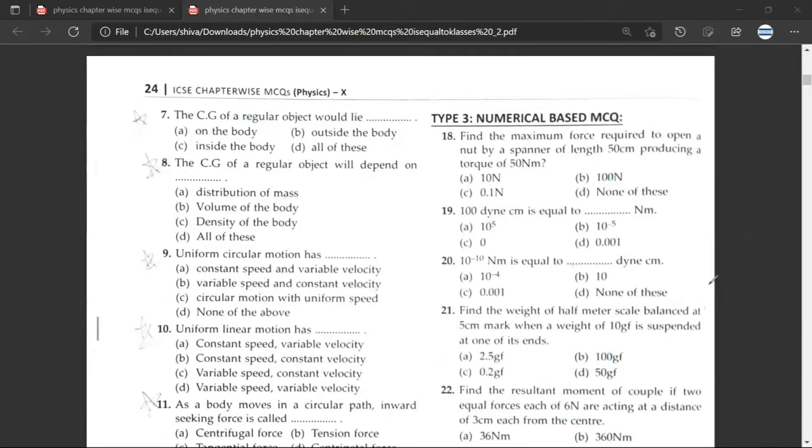Any doubt? So you'll be able to do question number 20. Yes, sir. 10 raised to the power minus 10 Newton meter is equal to a dash 9 centimeter. So you can calculate; the answer would be option C. Okay, sir. Any doubt?